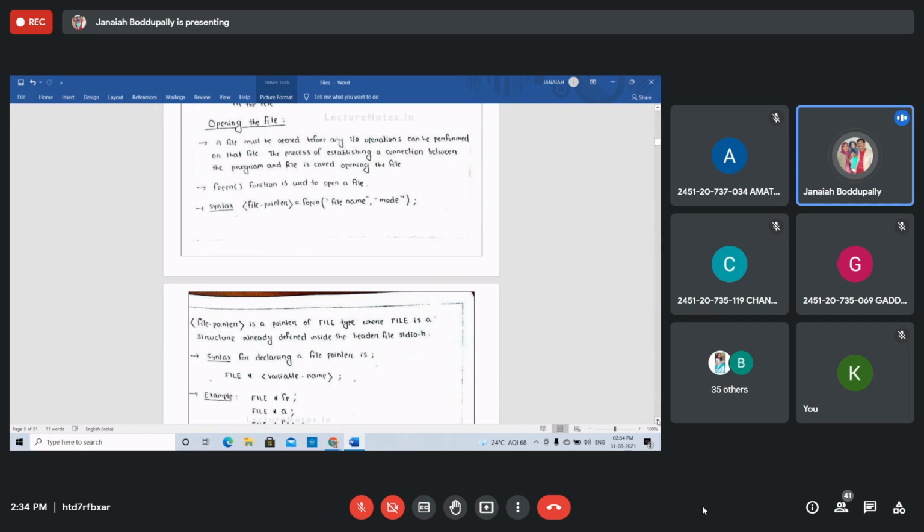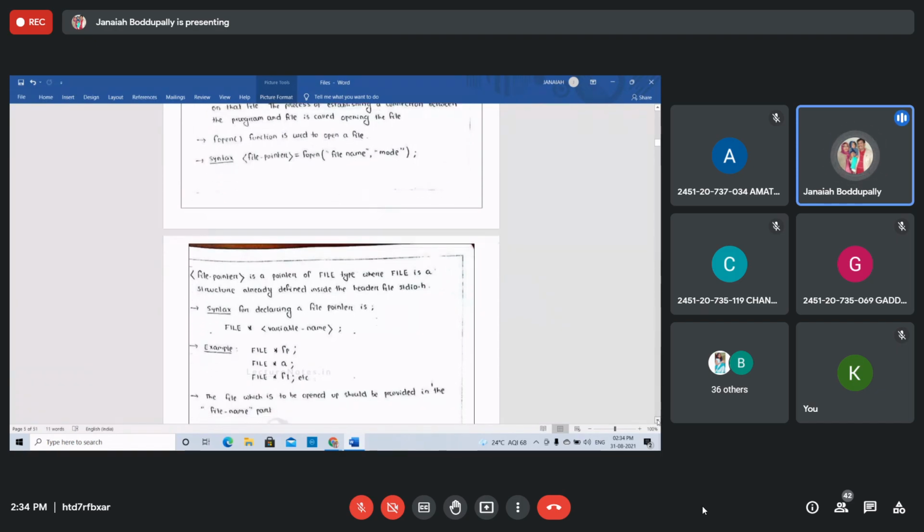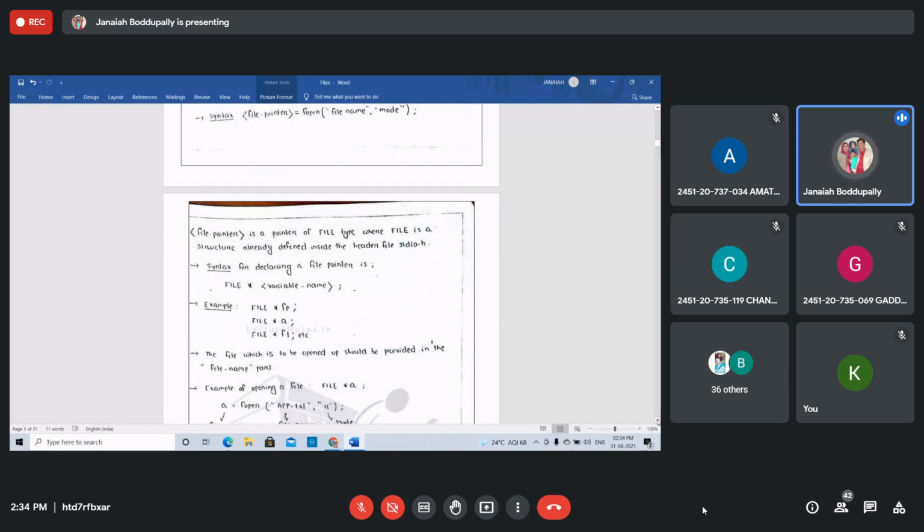Now, what is a file pointer? A file pointer is a pointer of FILE capital type, where FILE is a structure already defined inside the header file. That's why you are using header files before writing the C program.